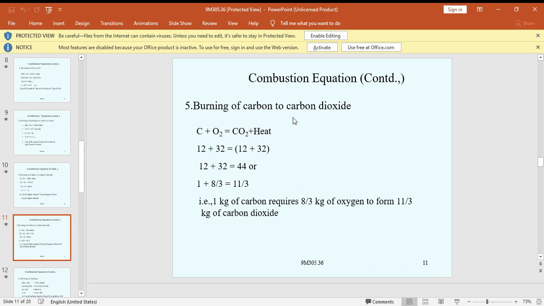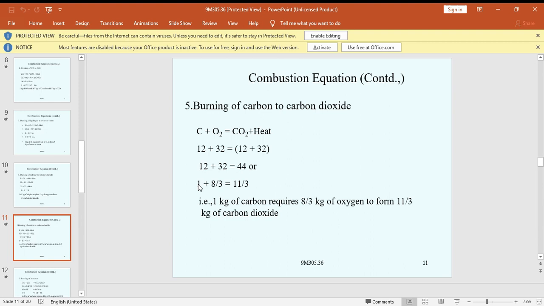Burning of carbon to carbon dioxide: C plus O2 gives CO2 plus heat. Here carbon is 1 and oxygen is 2. Carbon molecular weight is 12, oxygen is 16 into 2, 32. 12 plus 32 equal to 44.